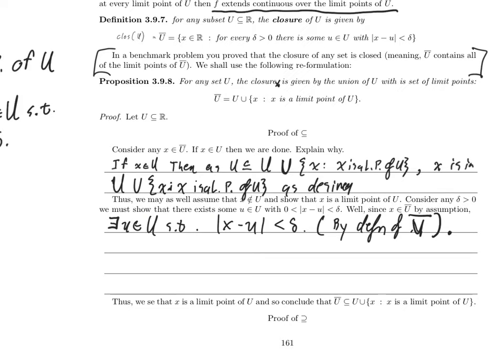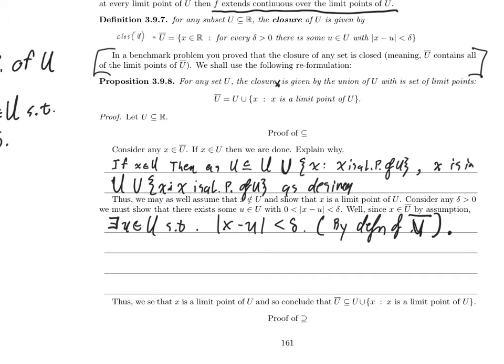I need to show, so what do I have? I have there exists a u in U such that the absolute value of x minus u is less than delta. I wanted to show there exists some u in U with 0 is less than the absolute value of x minus u is less than delta. I'm just off by this. That's all I need. Well, let's try to get that to show up. So remember what the purpose of that 0 is less than is. That purpose is just to say that x is not equal to u.